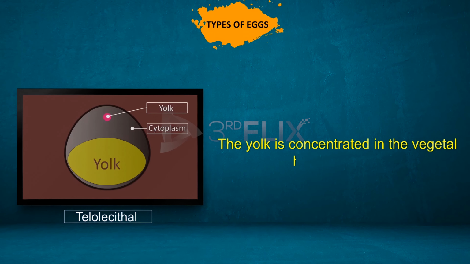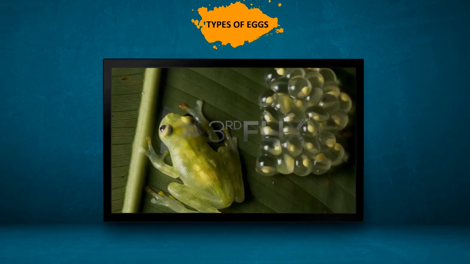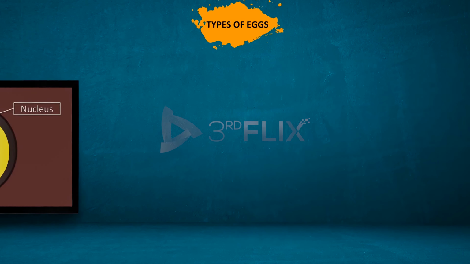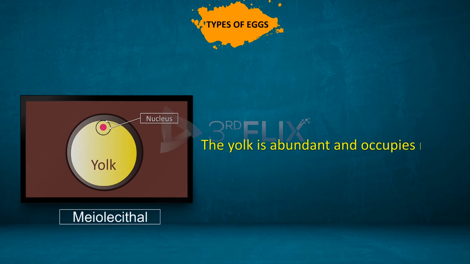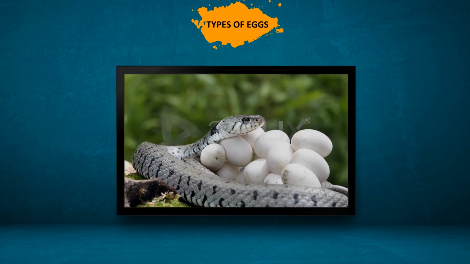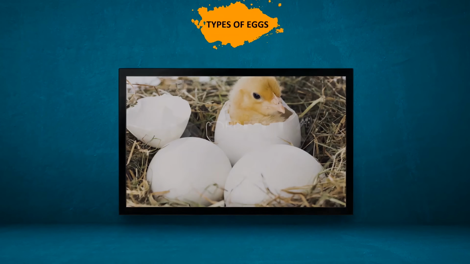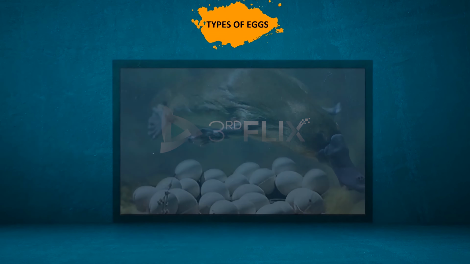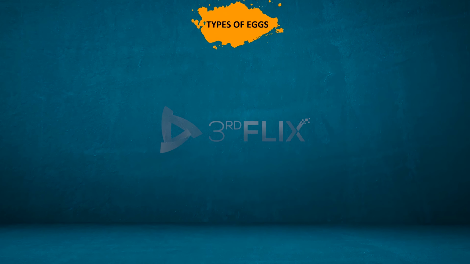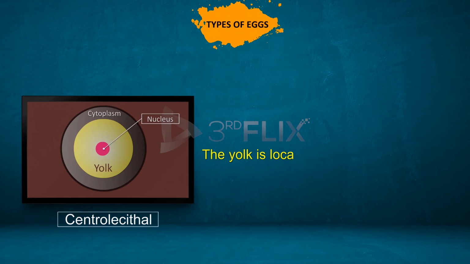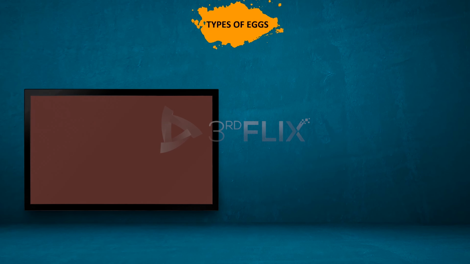Telolecithal eggs. The yolk is concentrated in the vegetal half of the egg. Example: the eggs of amphibians. Myolecithal eggs. The yolk is abundant and occupies nearly the entire cytoplasm, leaving only a small disc-like area of the cytoplasm for the nucleus. Example: the eggs of reptiles, birds, and egg-laying mammals. Centrolecithal eggs. The yolk is localized in the center of the egg. Example: the eggs of insects.